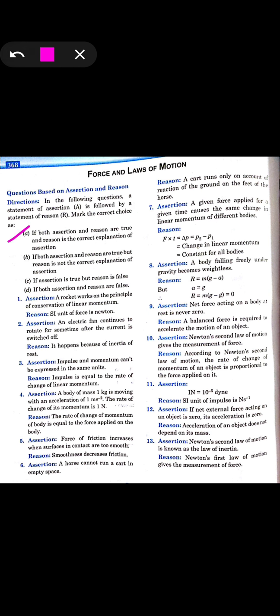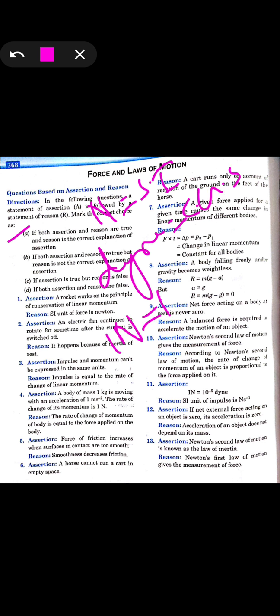Now see the 11th one, that is the assertion: 1 Newton is equal to 10 to the power minus 5 dyne. Remember that Newton is the SI unit for force and dyne is the CGS unit for force. So we know that 1 Newton is equal to 10 to the power 5 dyne. It is given as minus, so it will be the wrong statement.